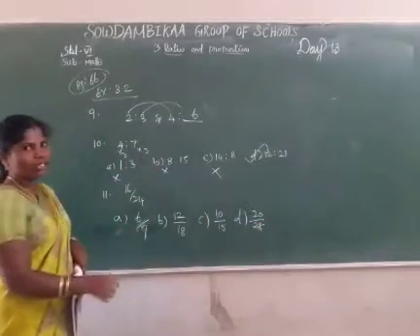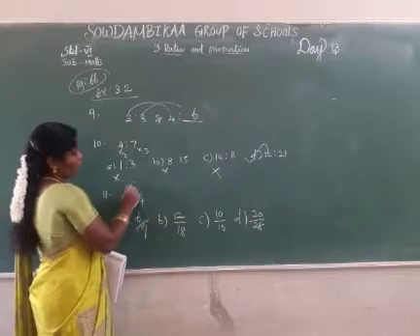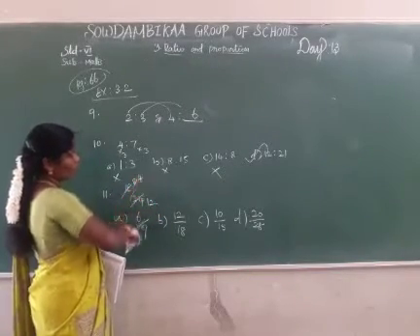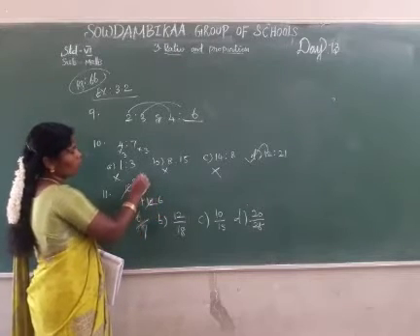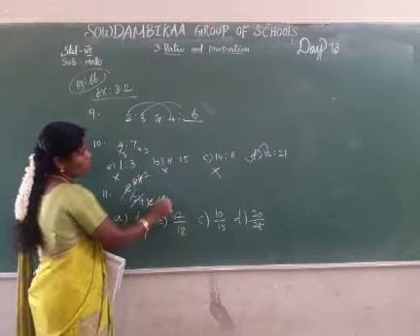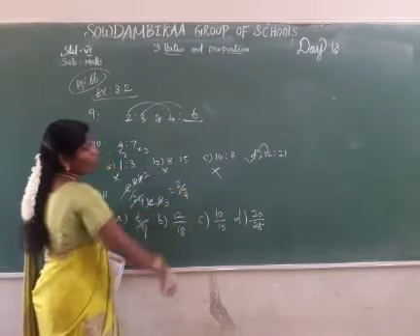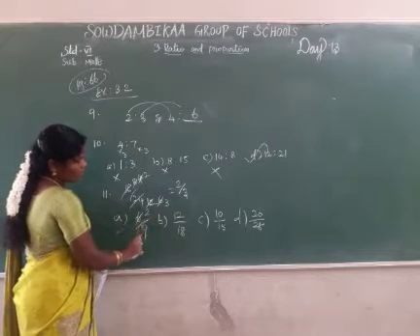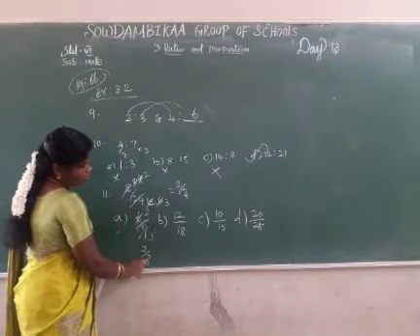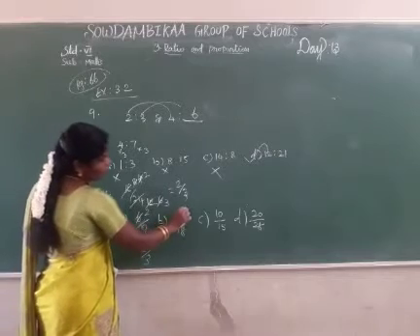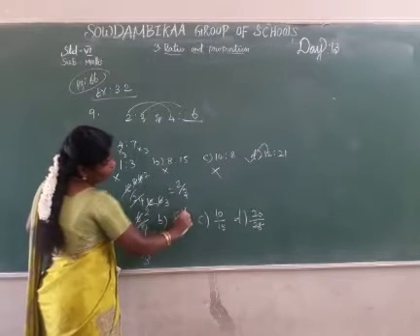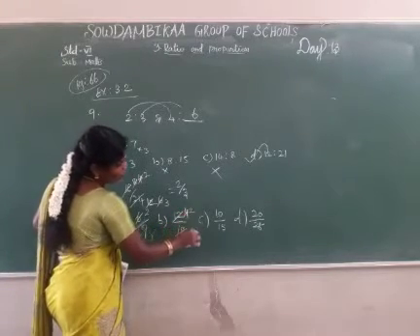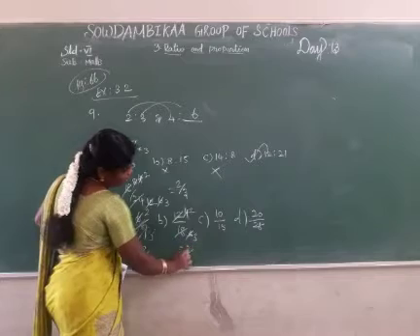First, find the simplest form of the ratio. 8 2s are 16, 12 2s are 24. 4 2s are 8, 6 2s are 12. 2 2s are 4, 3 2s are 6. The simplest form is 2 by 3. Now find the answer. 2 3s are 6, 3 3s are 9, so 6 divided by 9 is 2 divided by 3. 4 3s are 12, 6 3s are 18, 2 2s are 4, 3 2s are 6. The answer is 2 divided by 3.